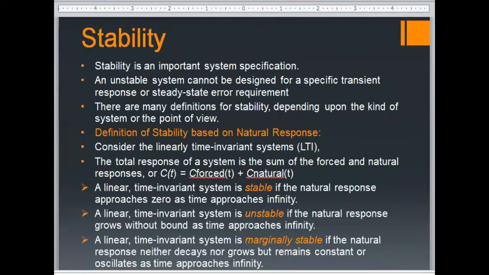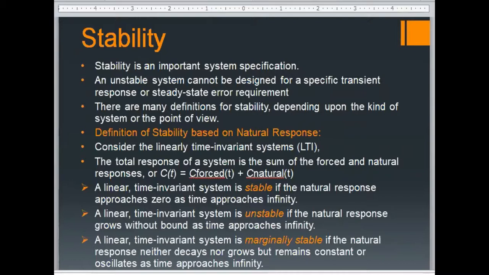Basically, whatever system we are interested in controlling could be either stable, or unstable, or in another category which we call marginally stable. So your system must be in one of these three states. What does a stable system mean?